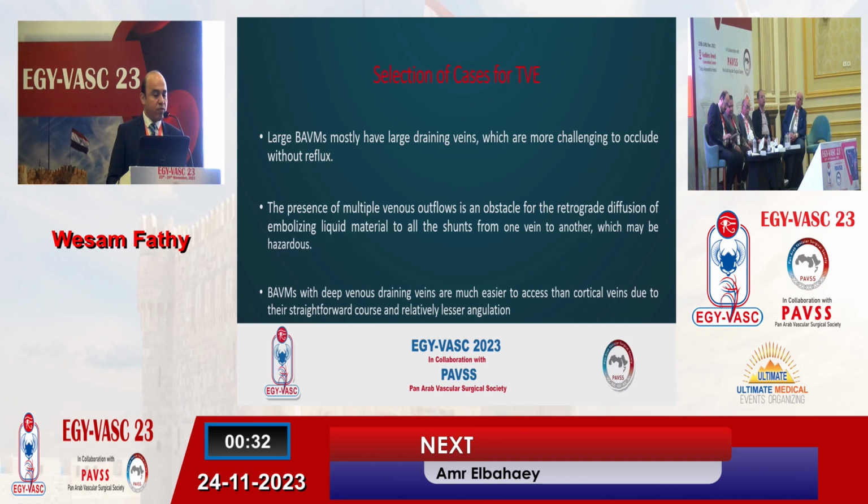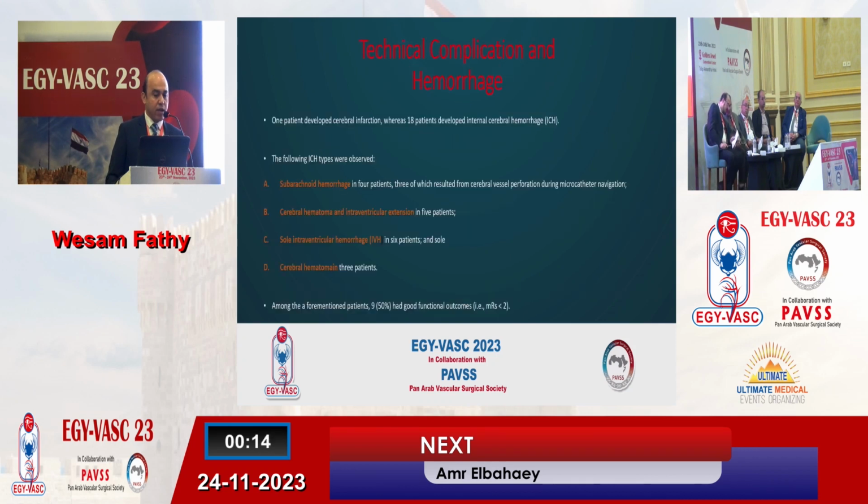The presence of multiple venous outflows is an obstacle for the retrograde diffusion of embolizing liquid material to all the shunt. Brain EVM with deep venous draining veins are much easier to access than the cortical veins due to their straightforward course and relatively lesser angulation.